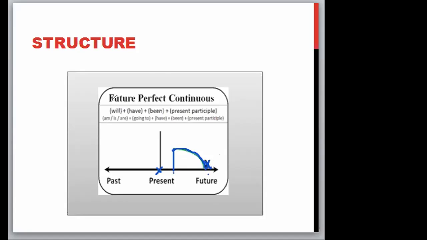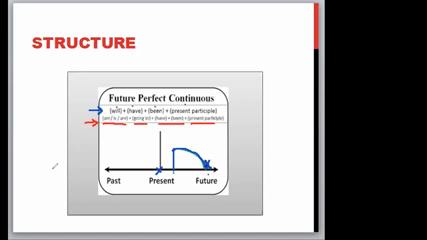Now, the first version is exactly what I have just explained, using will, have, been, plus the present participle, that is the ing form of the verb. But there is a second version of making the future perfect continuous, using is, am, are, going to, and then have been and the present participle.